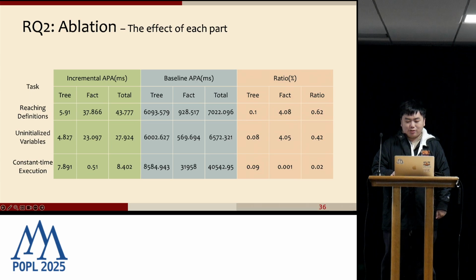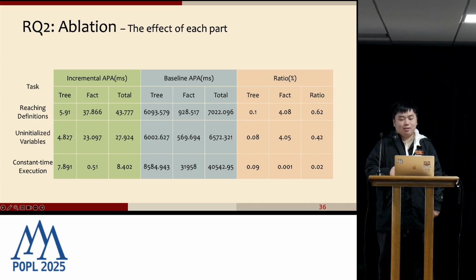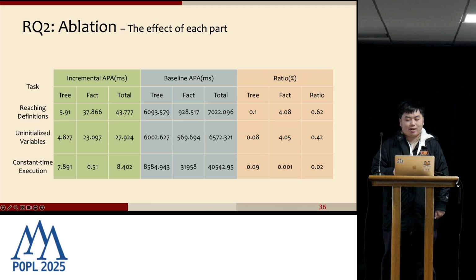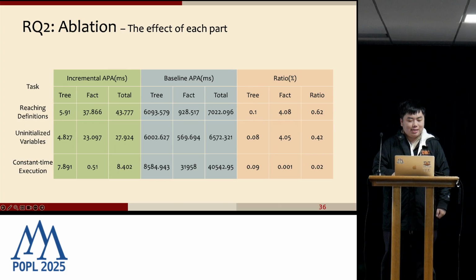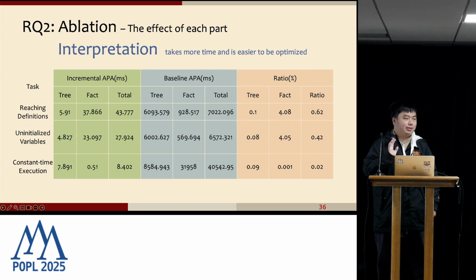Okay, so let's answer RQ2. In all 3 tasks, both of our 2 parts are faster compared with brutally recomputing it. Here we can see, as the tasks become more complex from the region definition to the constant execution, the more complex means that we are defining a more complex abstract domain and more complex operators. Our method significantly saves more time, especially on the interpretation part.